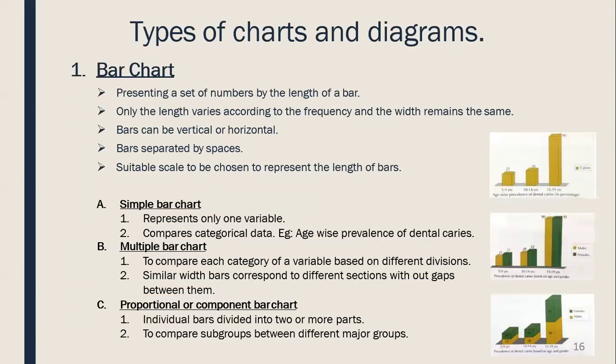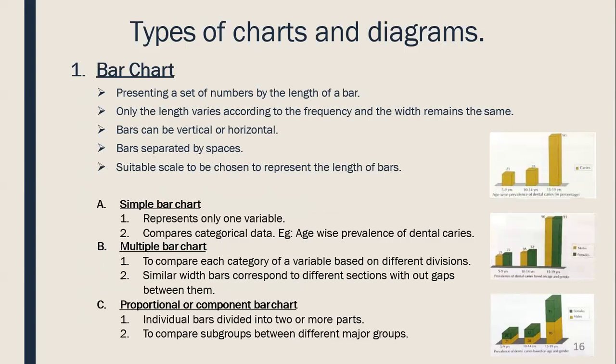Now coming to various types of charts and diagrams, first we have the bar chart, which presents a set of numbers by the length of the bar. Only the length varies. It can be vertical or horizontal, and it is separated by spaces. There are three types of bar chart, as we can see in the figure: simple bar chart, multiple bar chart, and the proportional bar chart.